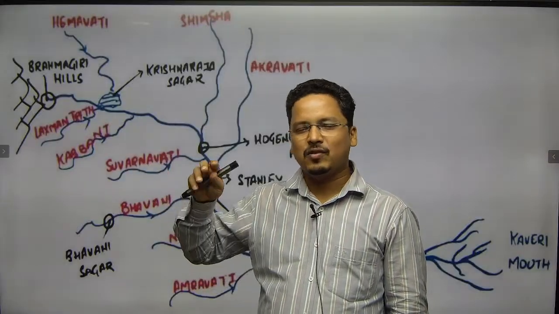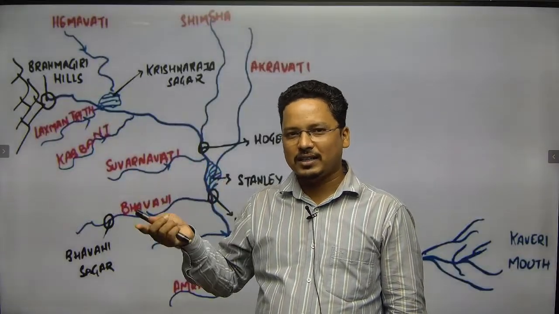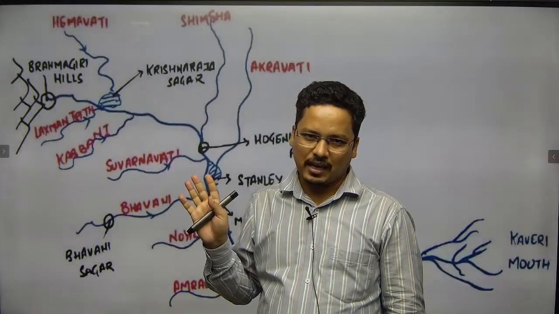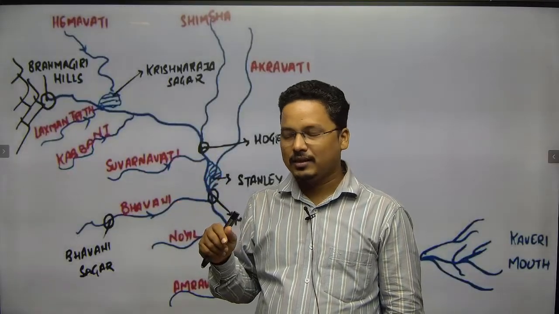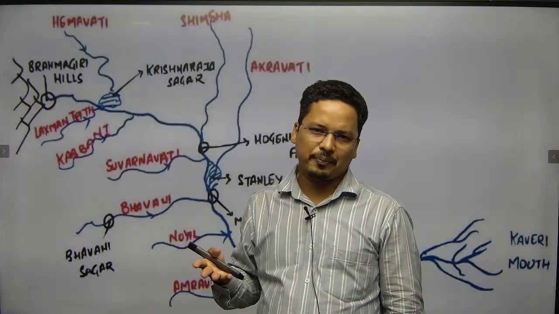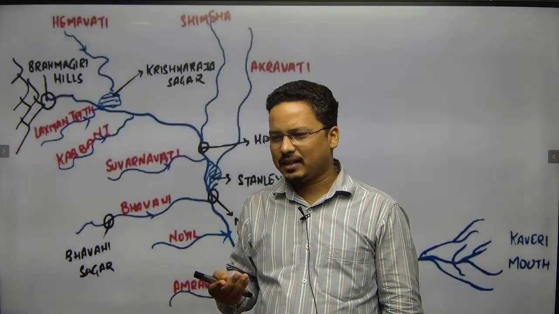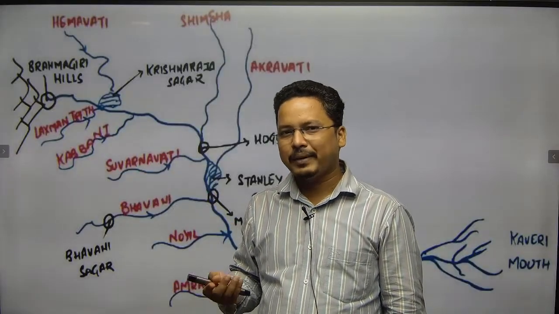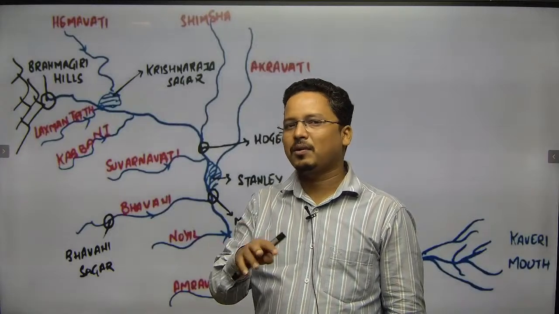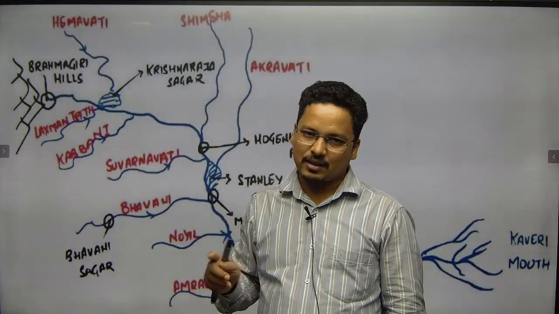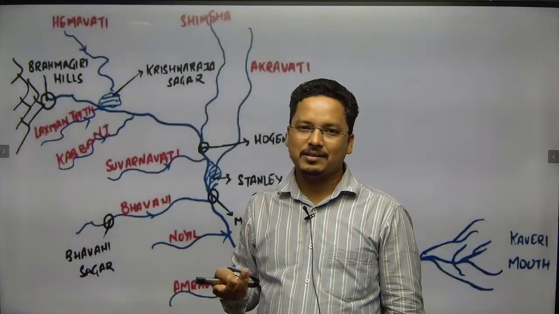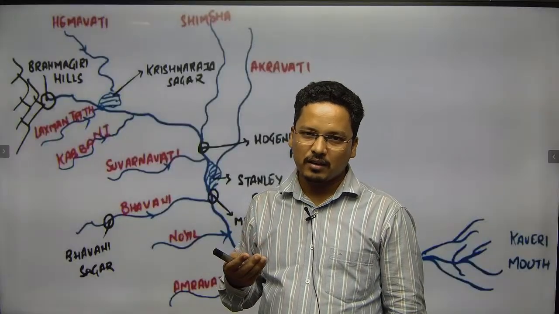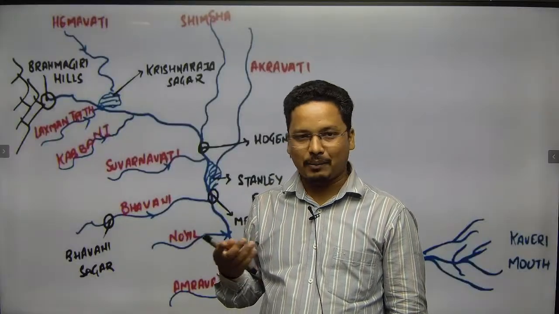Let's say 20 years back, a tribunal gave a verdict that, brother, you have to give this much water to Odisha, say to Chhattisgarh. Chhattisgarh gave it at that time. Later Chhattisgarh realized that rainfall is not as much, so how can I give it to Odisha? So this is the problem also in case of Karnataka. Karnataka is saying our demand is increasing, Bangalore is growing, people need more water, climate change is also there.